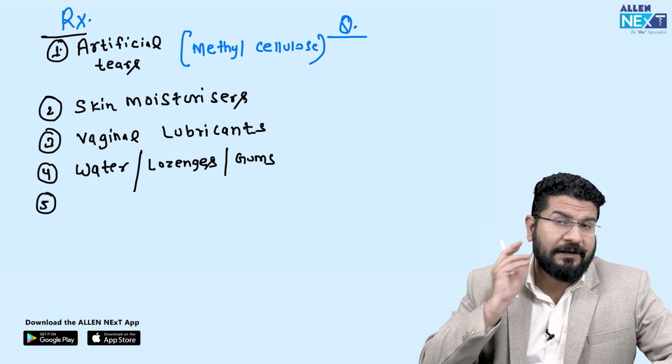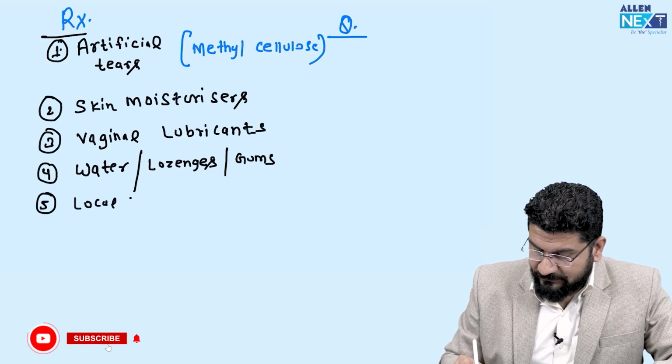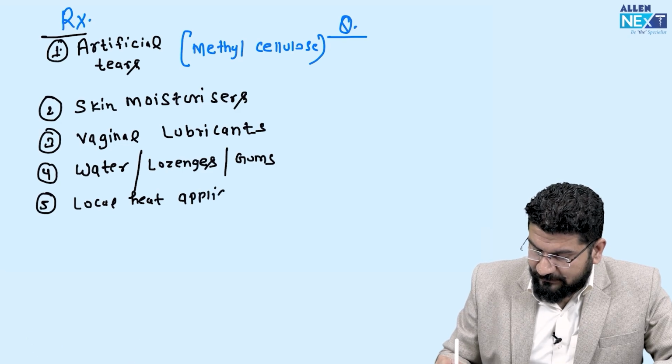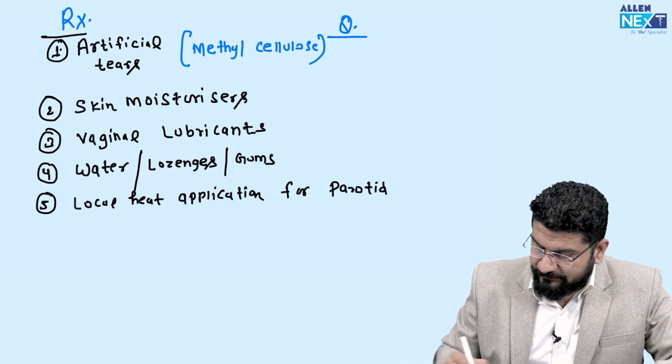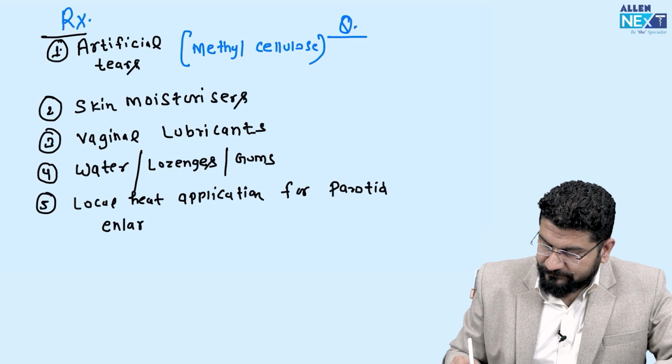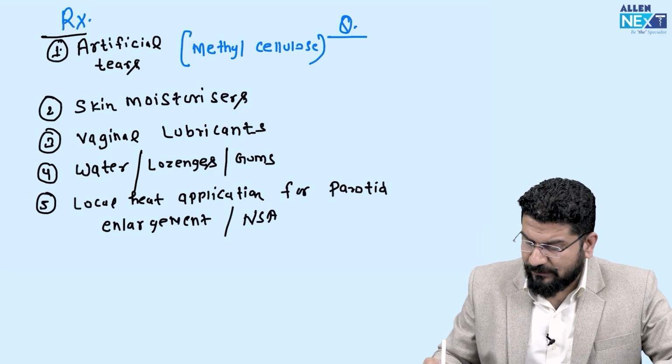In case of parotid enlargement, what you will do is local heat application. Or if there is inflammation, we can also use NSAIDs for the shortest possible duration.